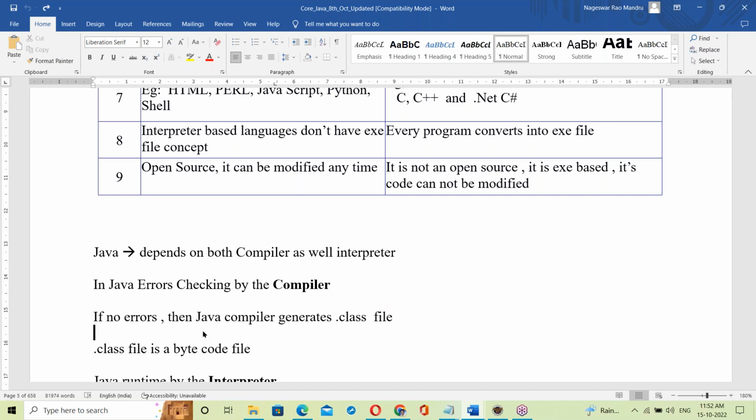Tuesday, Wednesday: Java installation, writing the first program, Eclipse setup and all this. So by Tuesday or Wednesday we are going to start Java programming. Before that, all these fundamentals will be finished here. Okay, that's all for today.